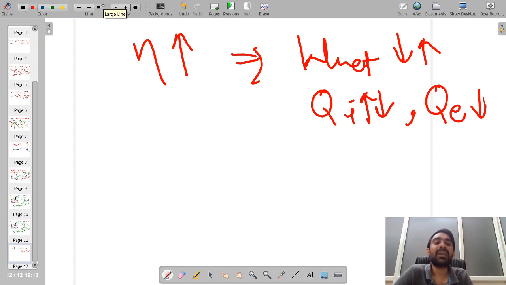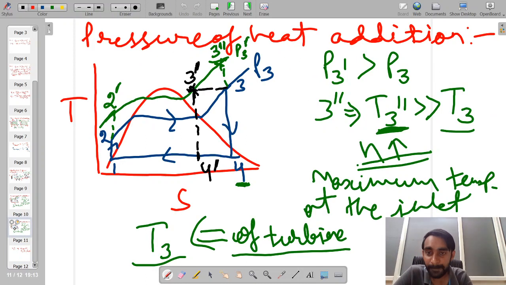So ultimately, earlier the process of heat addition was happening from point number 2 to point number 3. Now the process of heat addition is happening from point number 2 dash to point number 3 dash. These two temperatures are the same. However, the temperature within the liquid vapor dome has increased, and also the temperature at which the stream is entering the heat exchanger has increased from T2 to T2 dash.